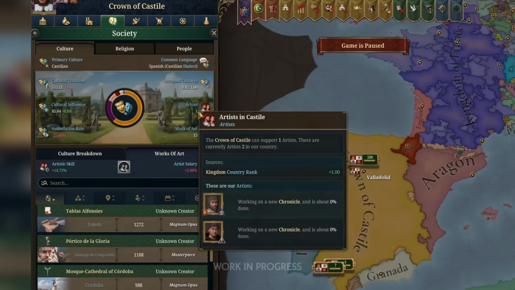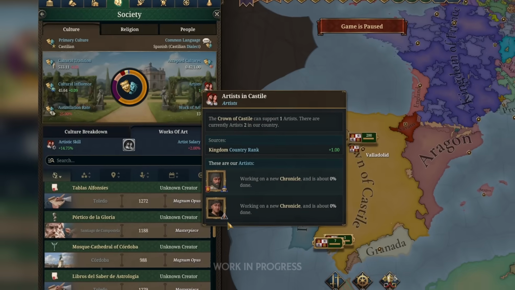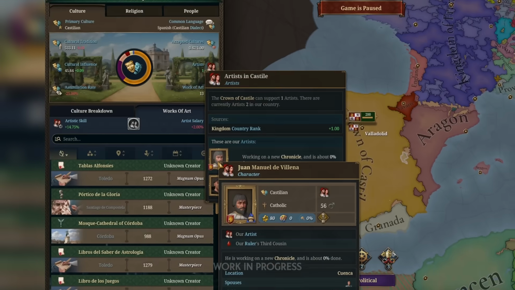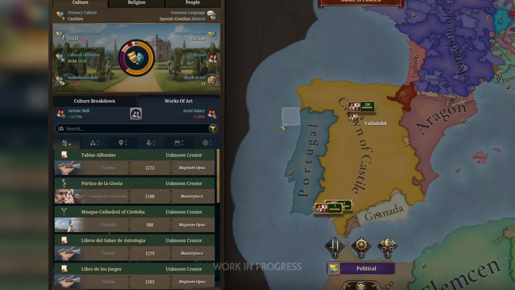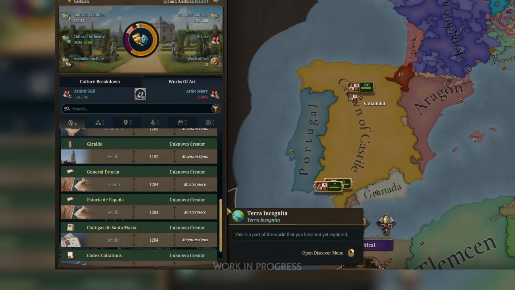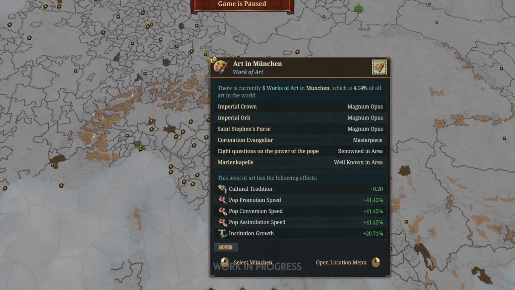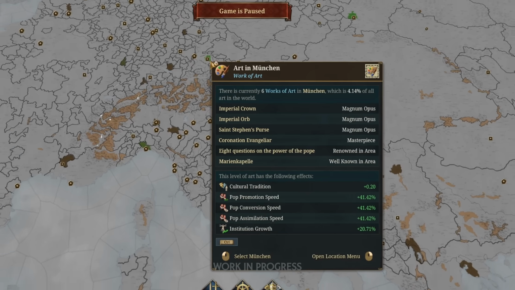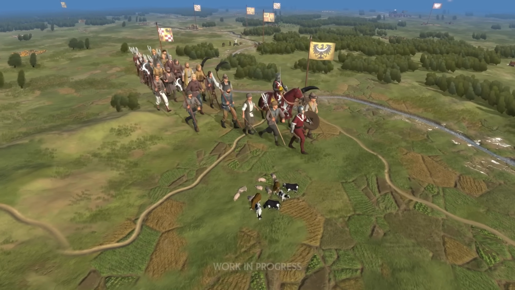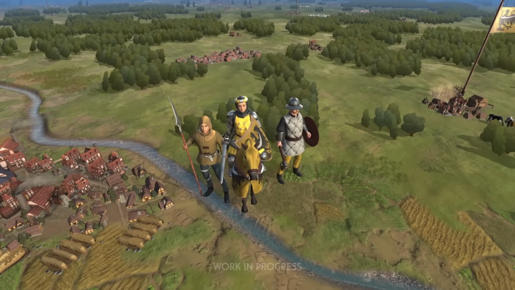The most important source of cultural influence and tradition is the artists and works of art they create. While some countries start with artists, for most you will be able to sponsor artists after the Age of Renaissance. Artists come in many varieties, including architects, composers, philosophers, and poets. Completing works of art increases the cultural influence of your primary culture. On the other hand, cultural tradition is fortified by the amount of art your country possesses. Some works of art can be stolen by invading armies, bolstering the tradition permanently for the invaders, and many can even be destroyed outright.